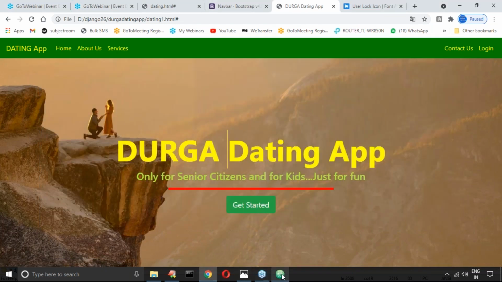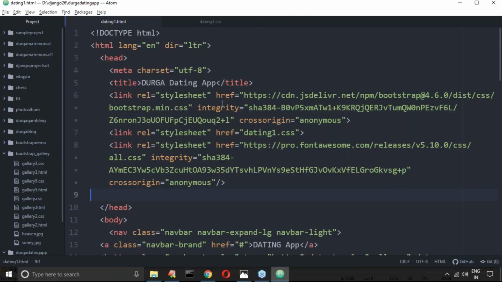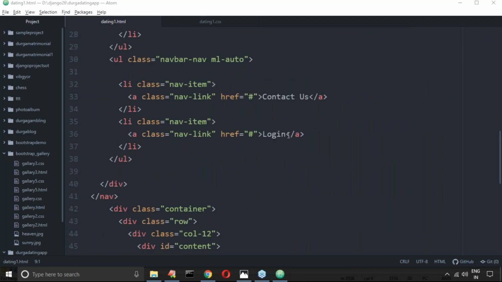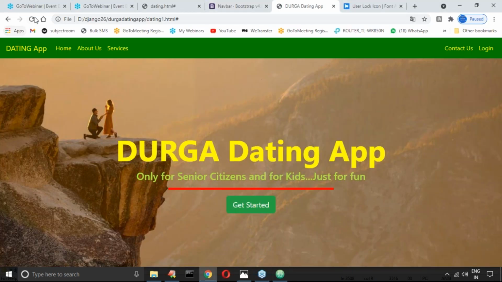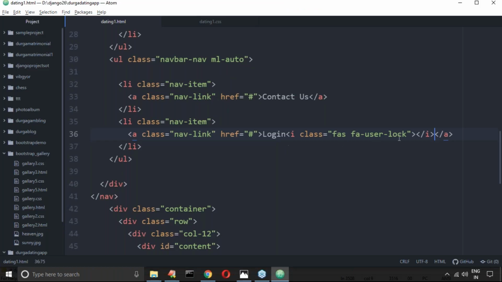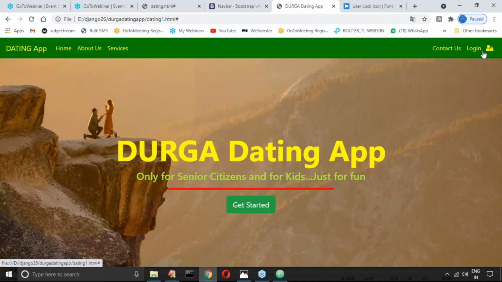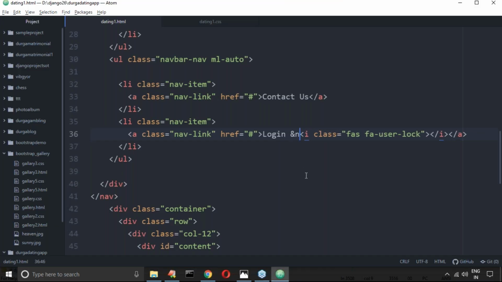Now here can you please confirm where is the login? After login I want to take here. Please confirm, is it going to come? Perfect. If you want you can take the space also. What is the way to take spaces? Ampersand NBSP, I forgot. Ampersand NBSP, something like space will also come. Don't worry, sir. If you don't want space, you can remove it. No problem, right?